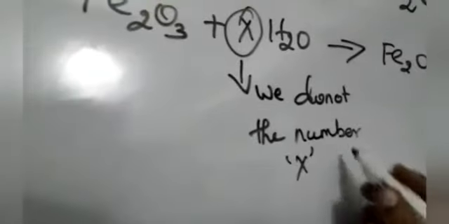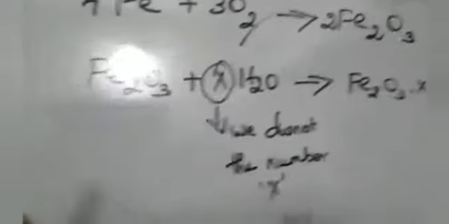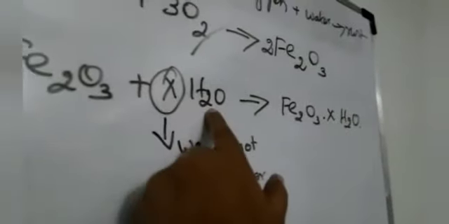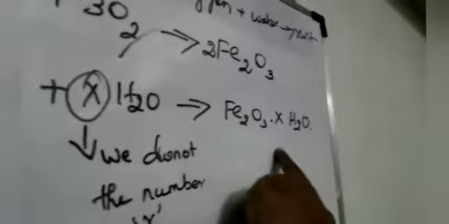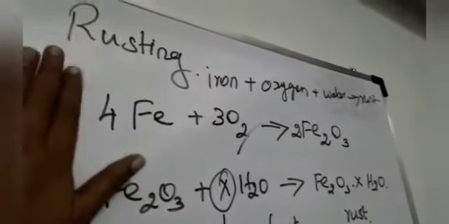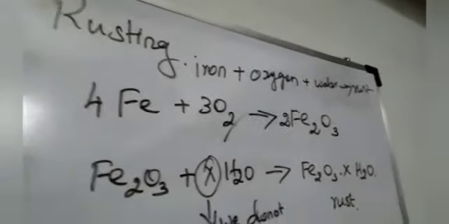X number of the molecule. So, this iron oxide is combined with X number of water molecules. It will get rust. R-U-S-T. Okay. This is called the rusting. Rusting of iron. Okay. Do you understand?